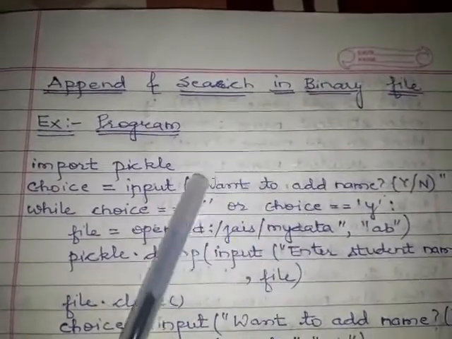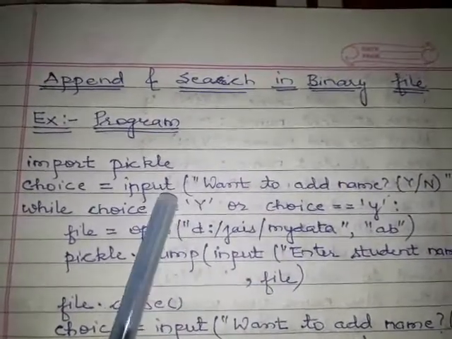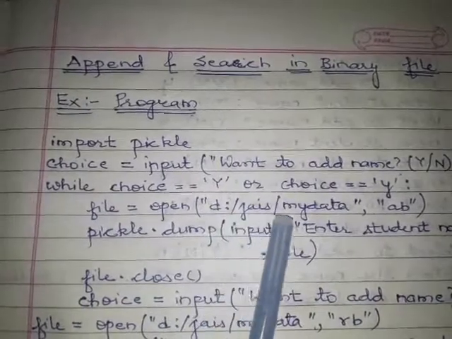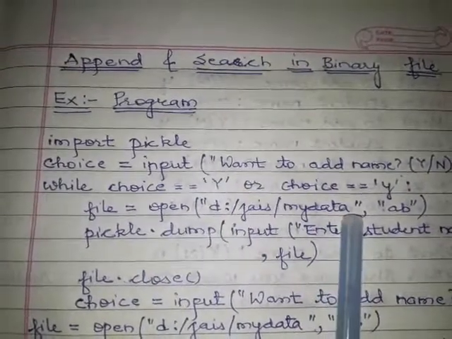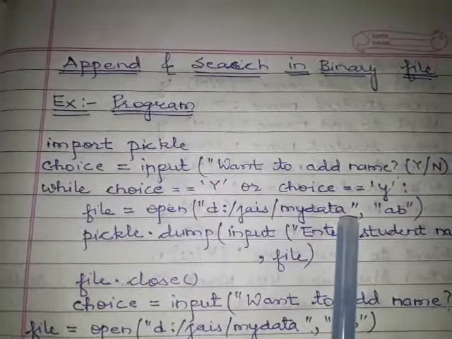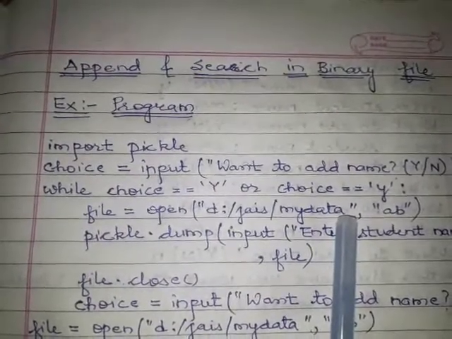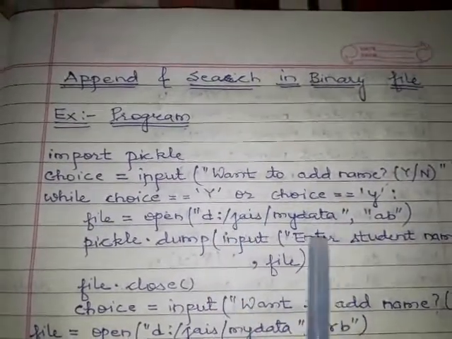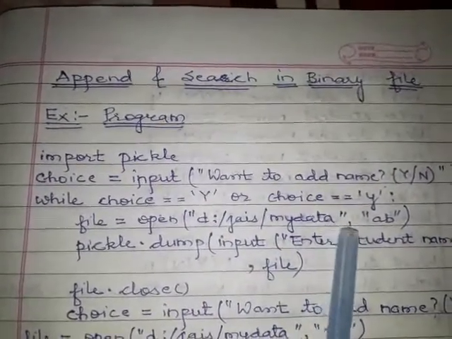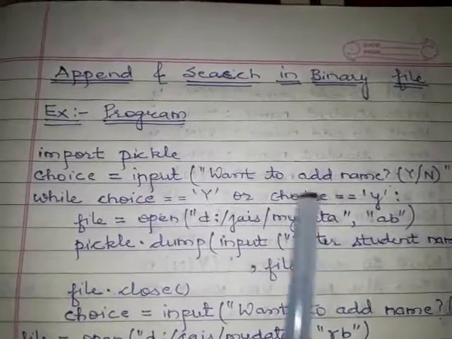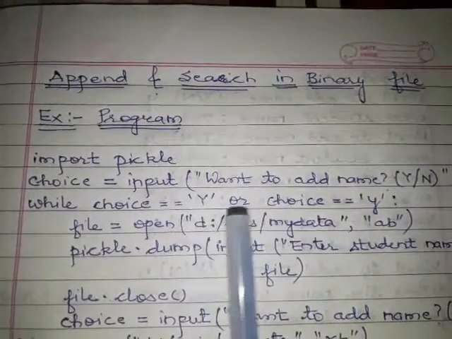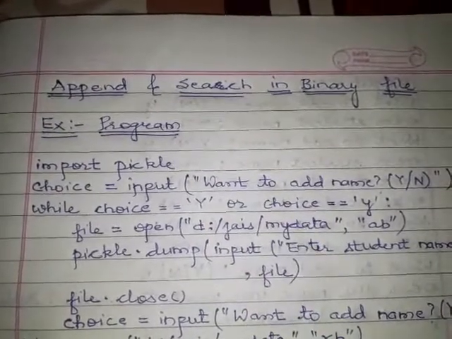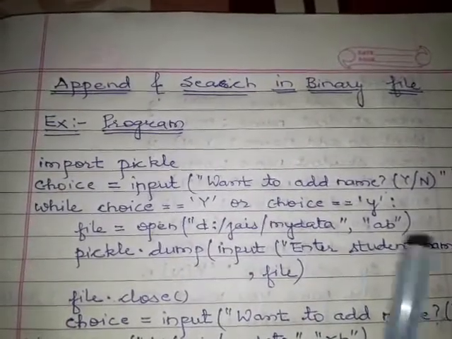But still we have not opened our file. Now in the while loop we open the file by giving the path of the file. Here I am not giving any extension. Previously we mentioned extensions such as .bin, .dat, .txt. It is of no need. If you don't mention any extension, it's fine. So in the drive folder, the file my data is opened or created.